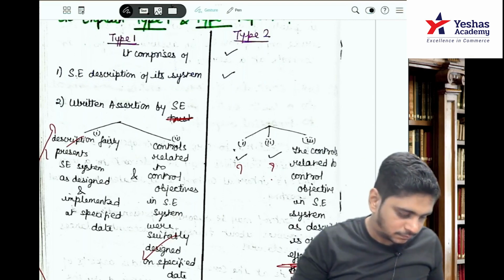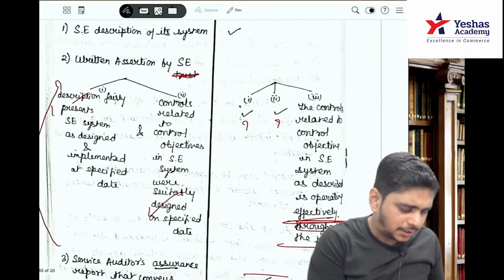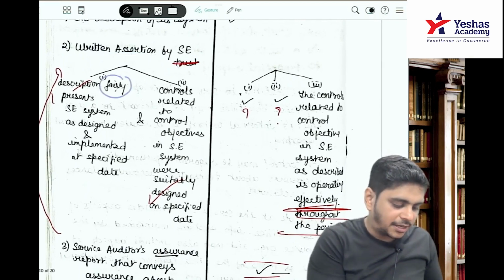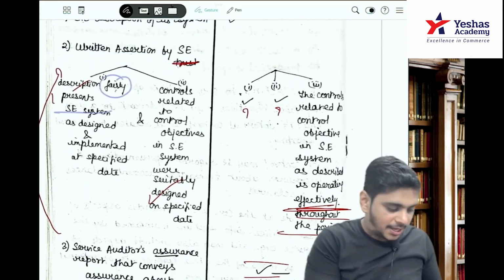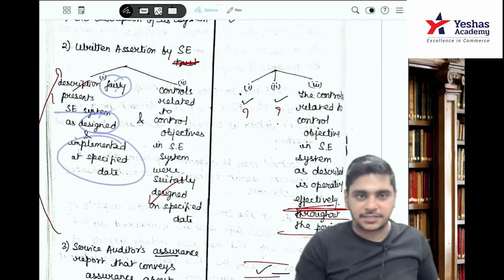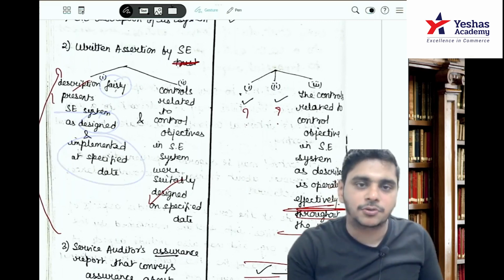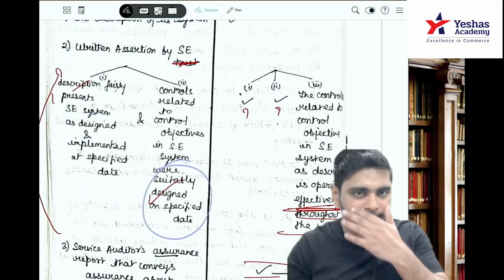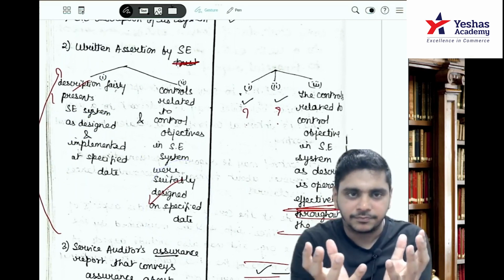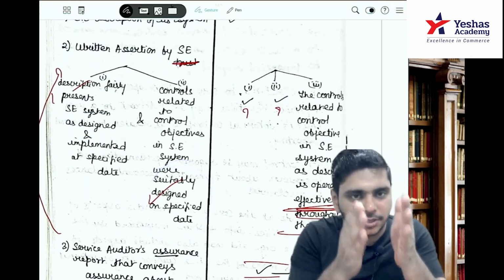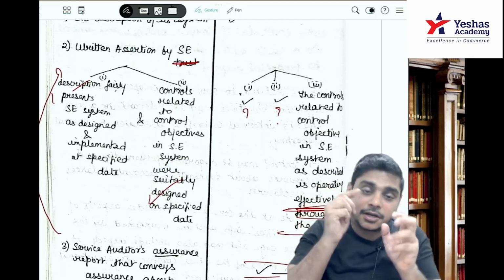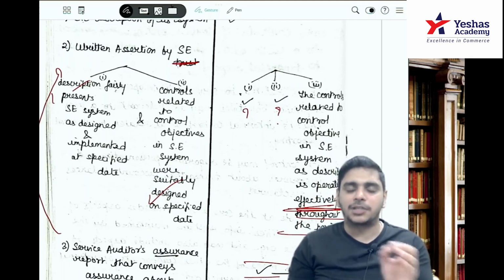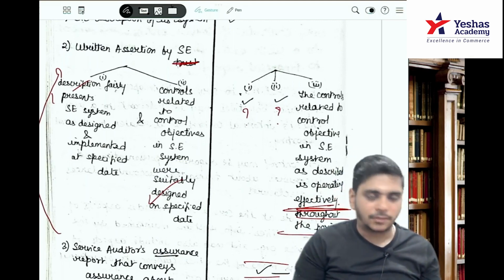Number 2, written assertion by service entity stating that the description fairly presents service entity ka system as designed and implemented at a specified date, and the controls related to control objectives in service entity ka system were suitably designed on a specified date. Sir, the system is as designed and implemented on a specified date. The controls related to control objectives in the system were suitably designed on a specified date.